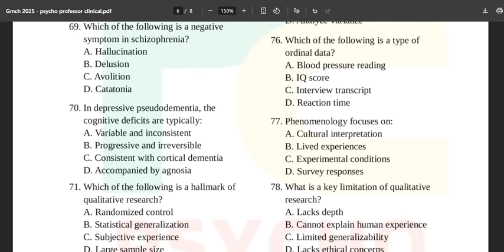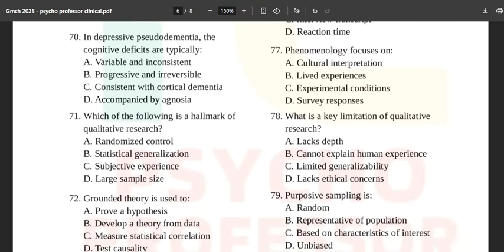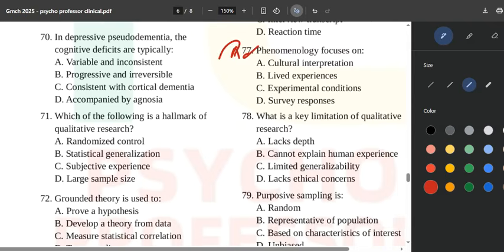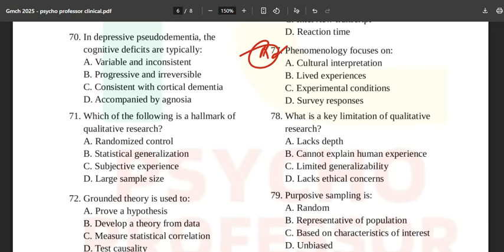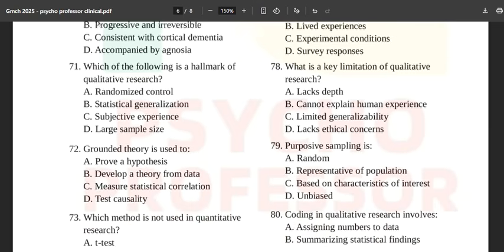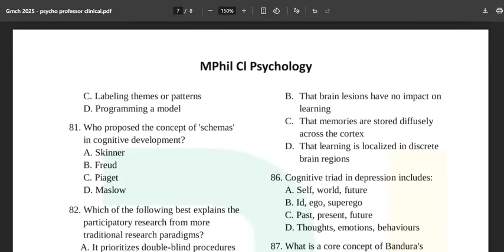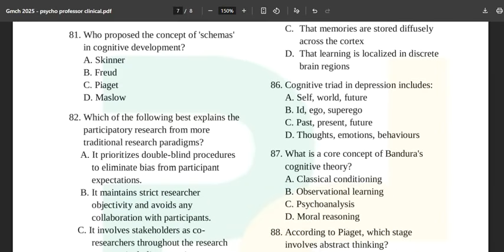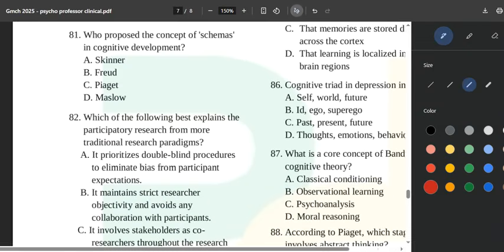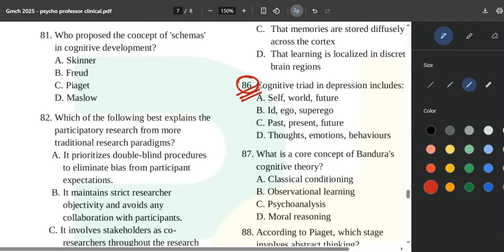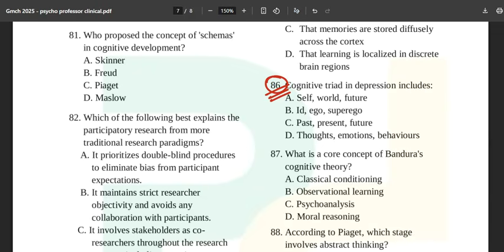Which of the following is a type of ordinal data? Easy one. Phenomenology focuses on. So once again, the questions are coming from the ebook as well. So we have got you all covered. You have to read this for the next time. Purposive sampling is what you need to do. Cognitive triad. See, if you know what is the cognitive triad by Beck, you will be able to score 2 marks easily. You don't need to worry about anything else.